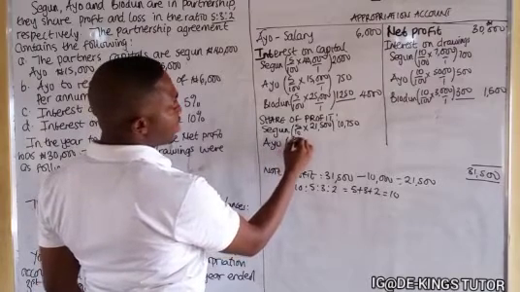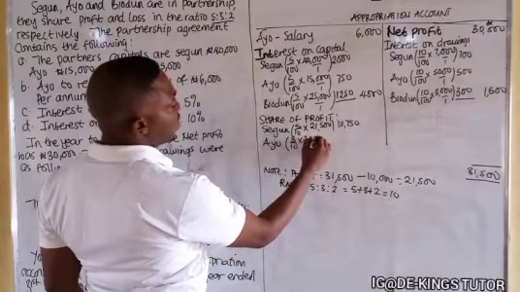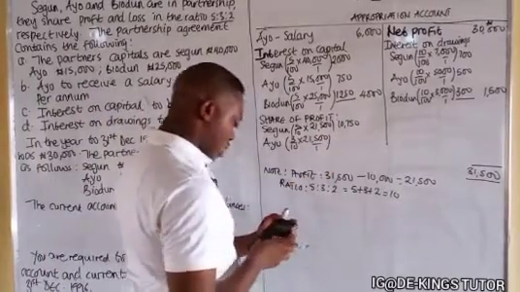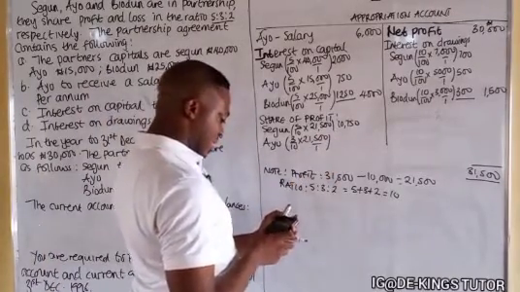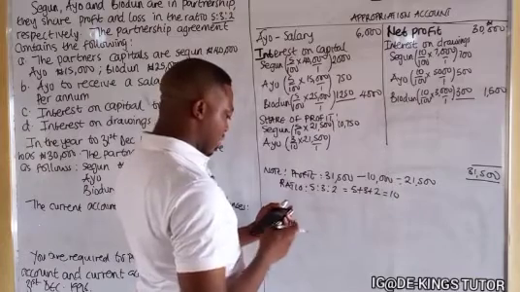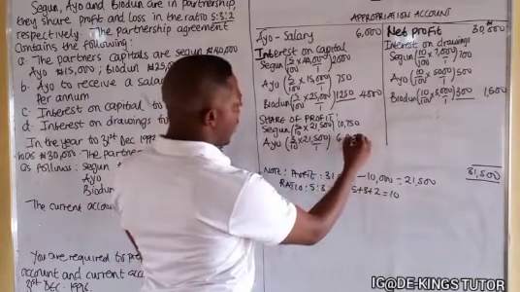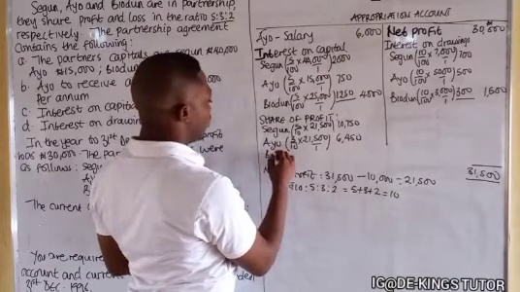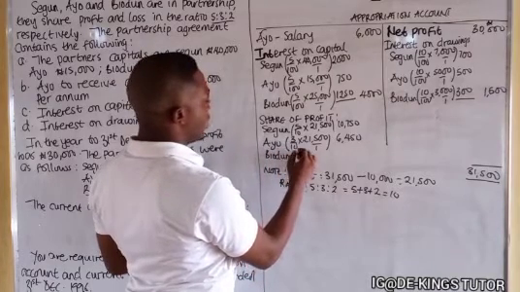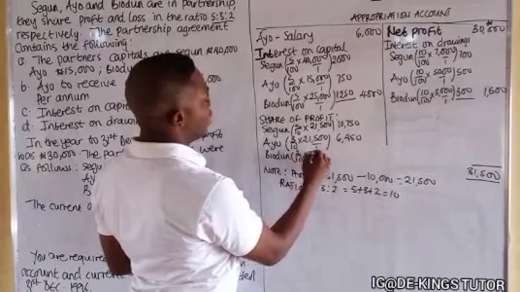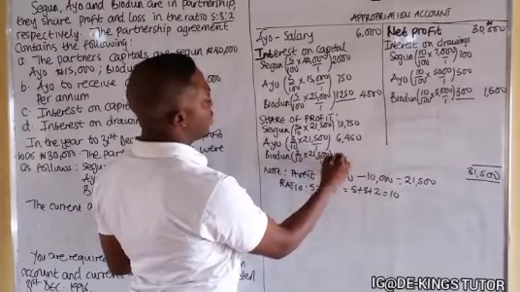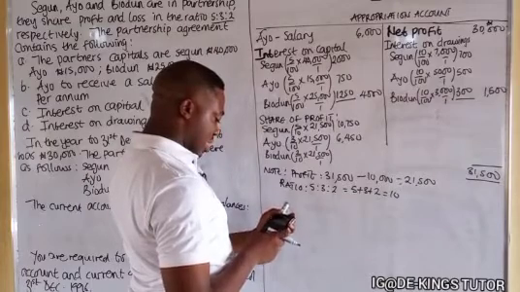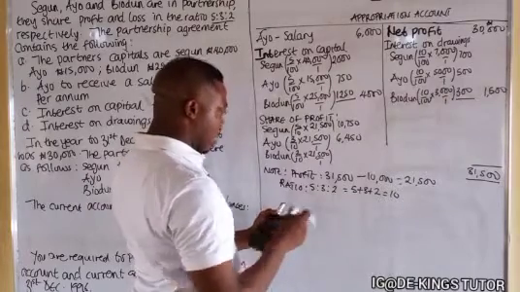Ayo will now be 3/10 times 21,500. Okay, so we have 3 divided by 10 times 21,500 is 6,450. The third one is Biodun, 2/10 times 21,500. So 2 divided by 10 times 21,500 is